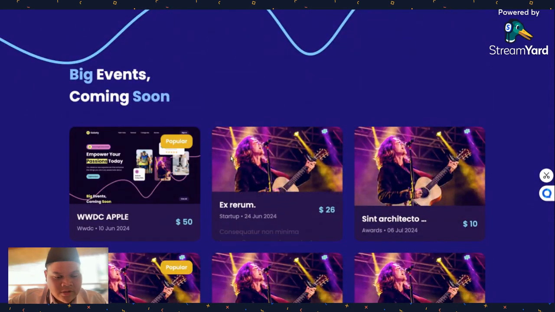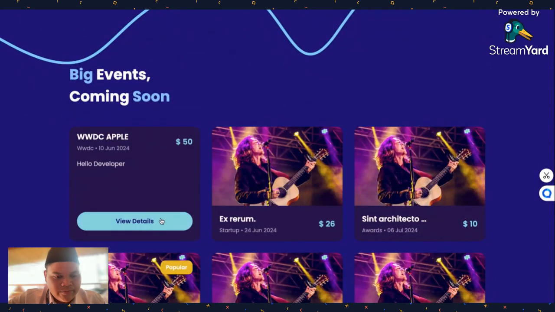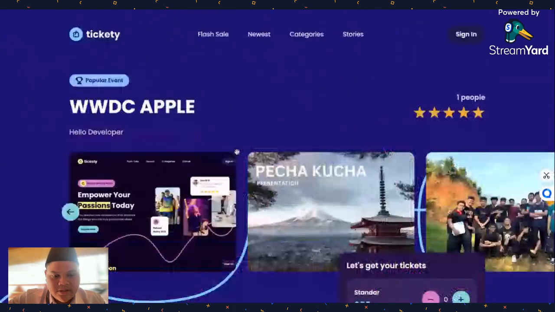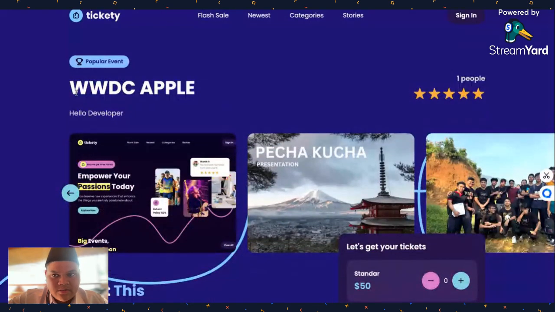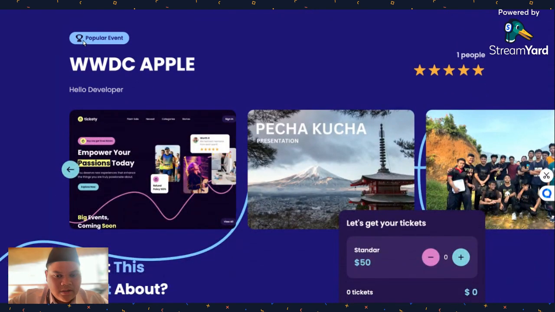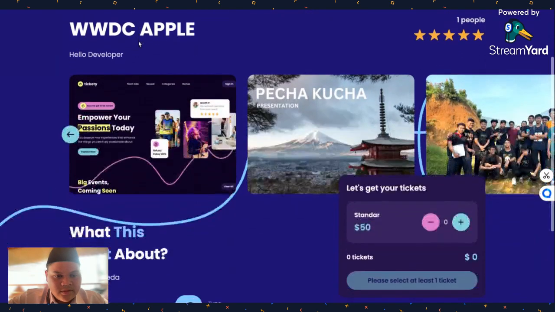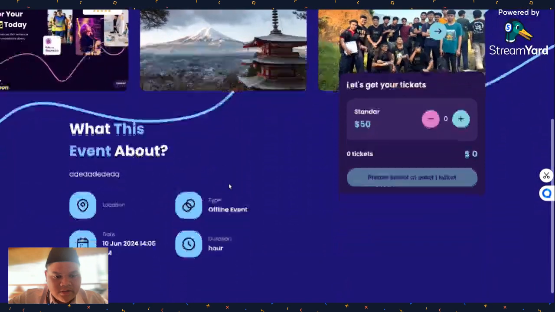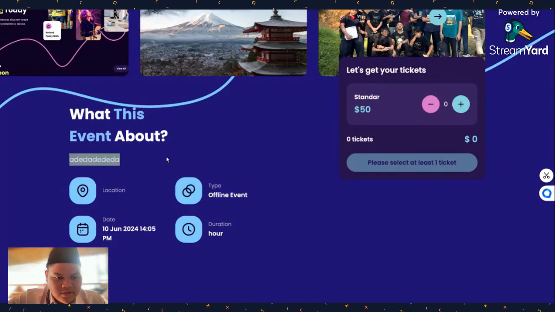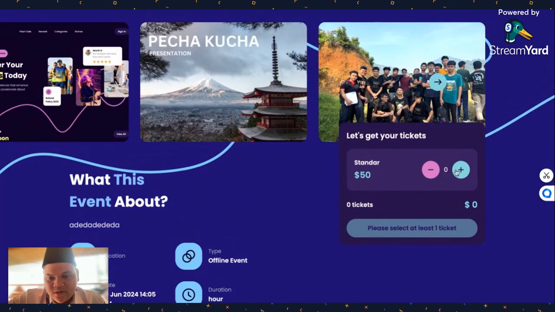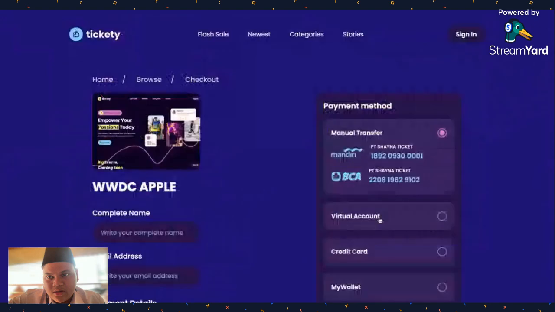Maybe we can try to purchase one ticket. Here I just press one of the tickets and the event, and you can see the details: what this event is about, description, location, type, date, and duration. You can buy the ticket by pressing book tickets now.